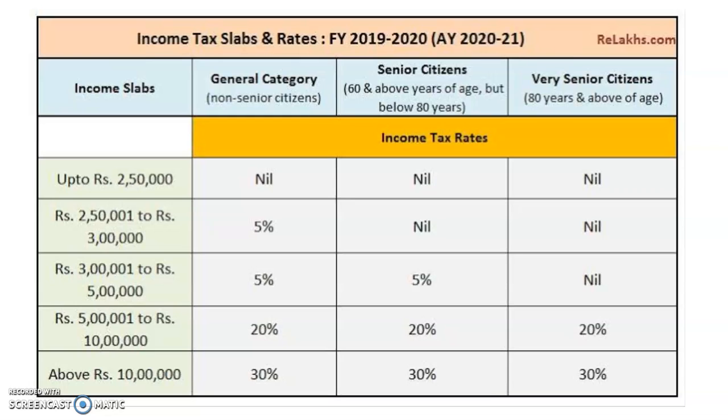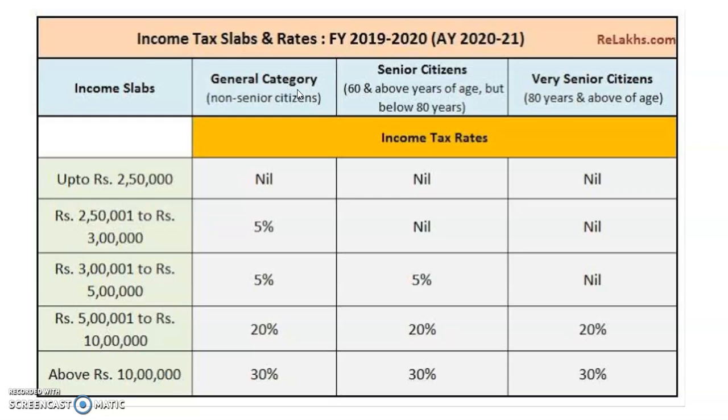Here, the income of an individual, of any type of assessee, is exempt up to rupees 2,50,000. Up to rupees 2,50,000 it is exempt for all kinds of assessees. Now three kinds of assessees are considered for the purpose of calculation of tax. First, the general category, the normal assessee, a person who has not attained the age of 60 years.